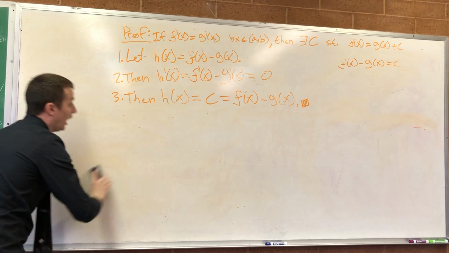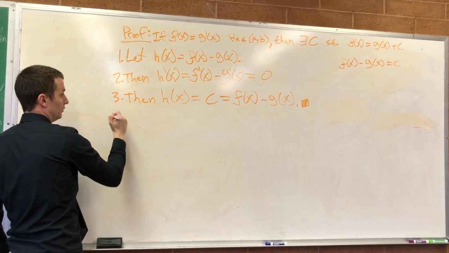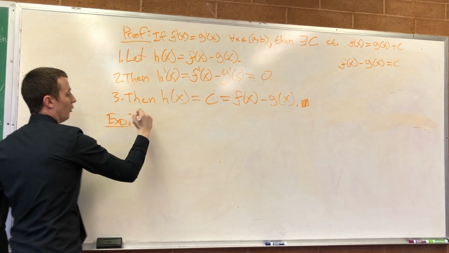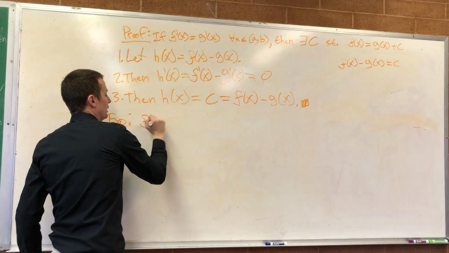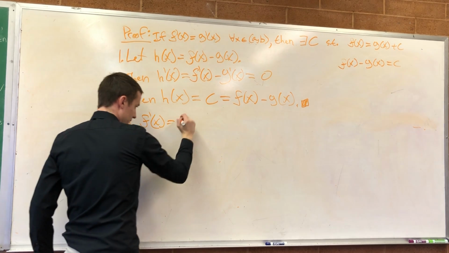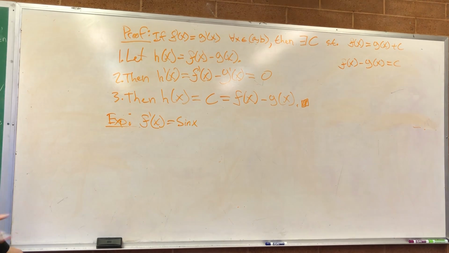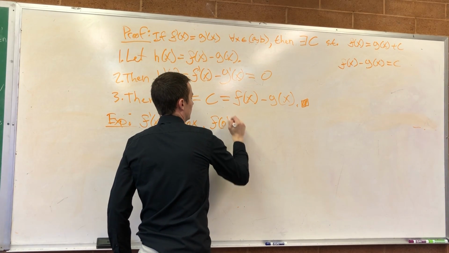So I'm trying to find the function. What do I know about the function? We're doing an example here. I'm trying to figure out what my function is. I have two pieces of information about it. I know its derivative is equal to sine of x. And then I know it passes through the point (0, 2), which means when I plug in 0 as an input, I get 2 as an output. So I also know that f of 0 is equal to 2.